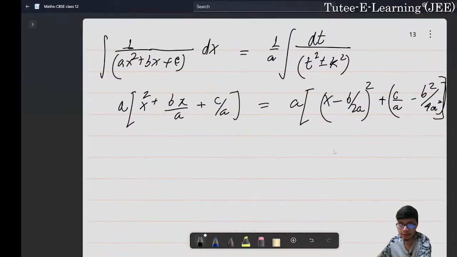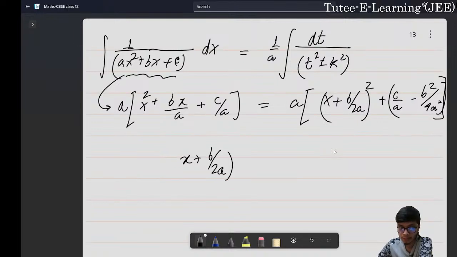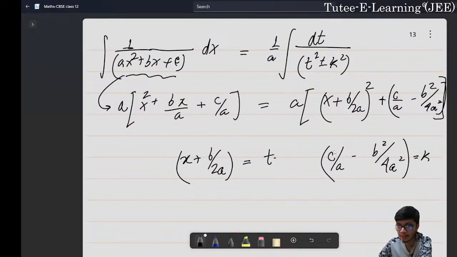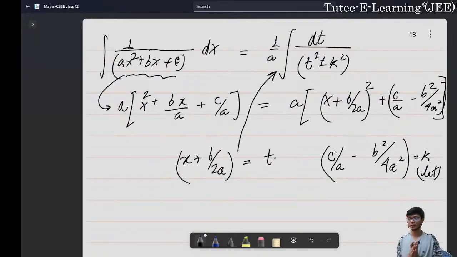So this denominator would be classified in this manner. Take x plus b upon 2a as some variable t, and this particular part c by a minus b square by 4a square, let this be k, which is a constant. Based on this we can easily get back to this particular form, right?